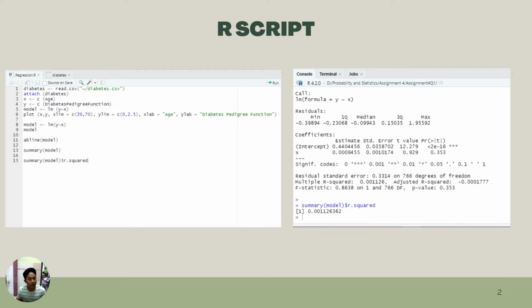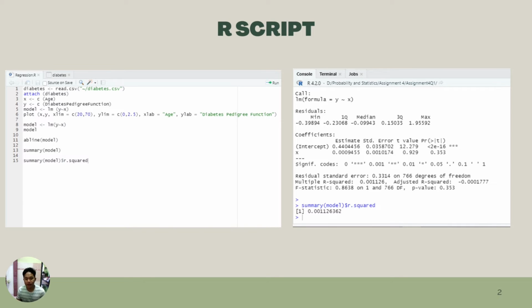So on our data scripts, this is our R script where I take the data from the diabetes.csv, which is our data set, and then I put it inside of the x axis, which is the age, and y axis, which is the diabetes pedigree function. So I plot the model and find the R squared.